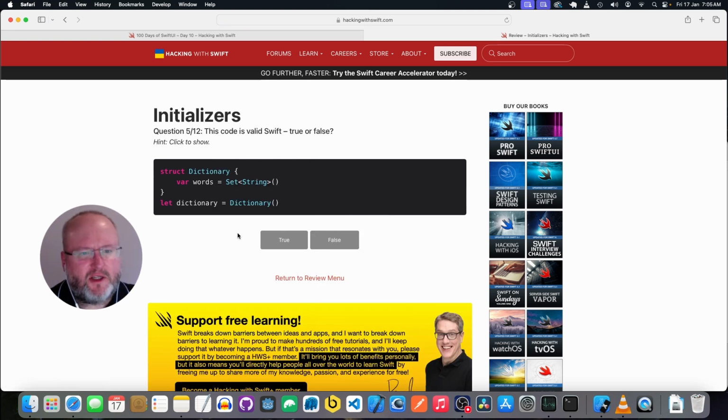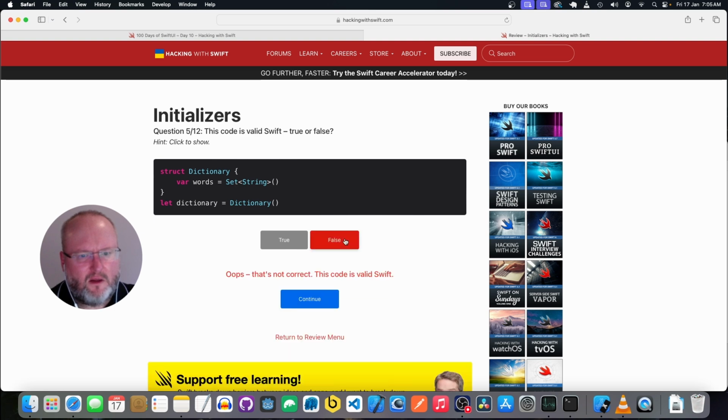Okay, we have a struct Dictionary with the property words, and it's going to be an empty set of strings. And Dictionary is going to call Dictionary. I think that's a reserved word, so I don't think that's going to be valid. Oh, that is valid. Okay.